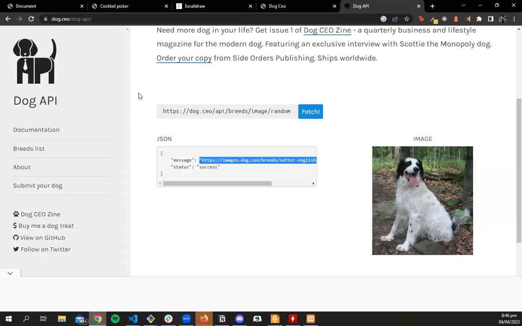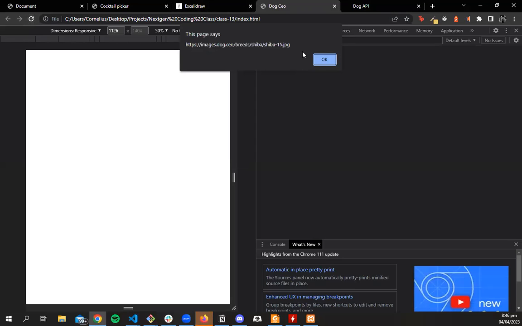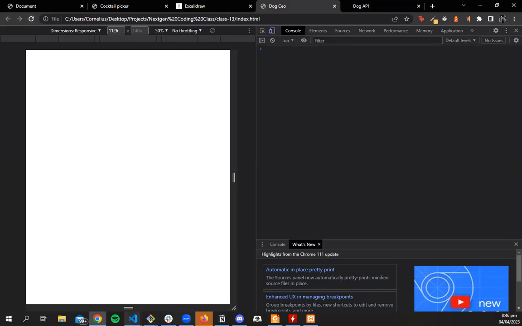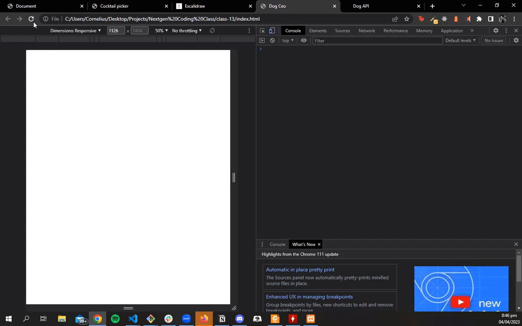So if I refresh this and it is successful, you see it is taking a while. So we are saying that this page alerts this. So that's the message that comes back. Now we could also just console log it so that we can see it with our eyes. So if we console log it and refresh, by default, these are the messages we got. We got this and this.